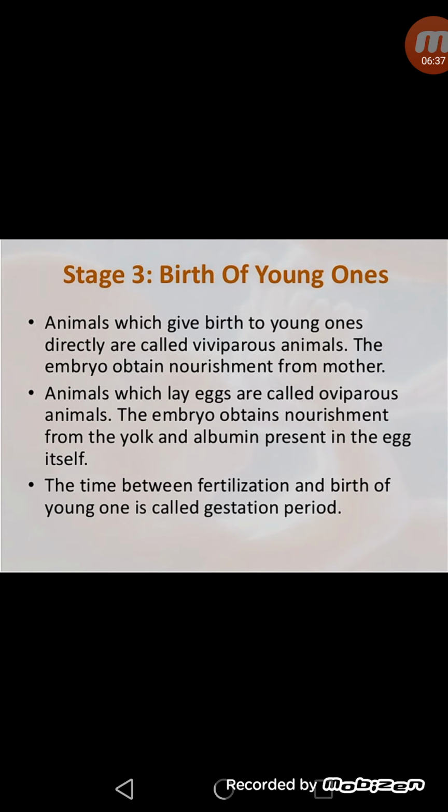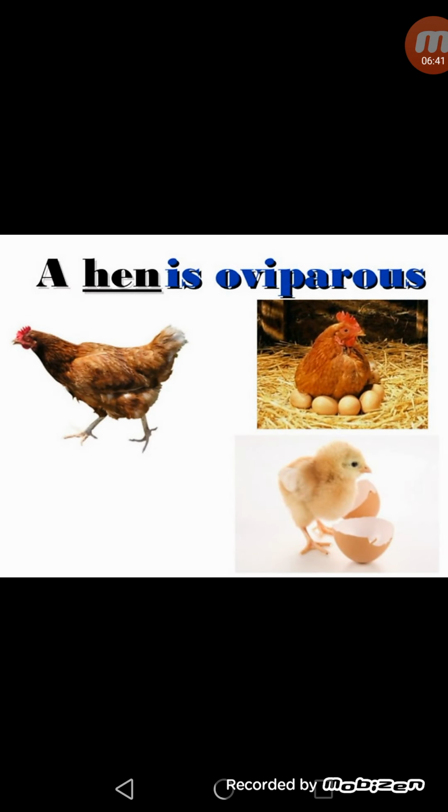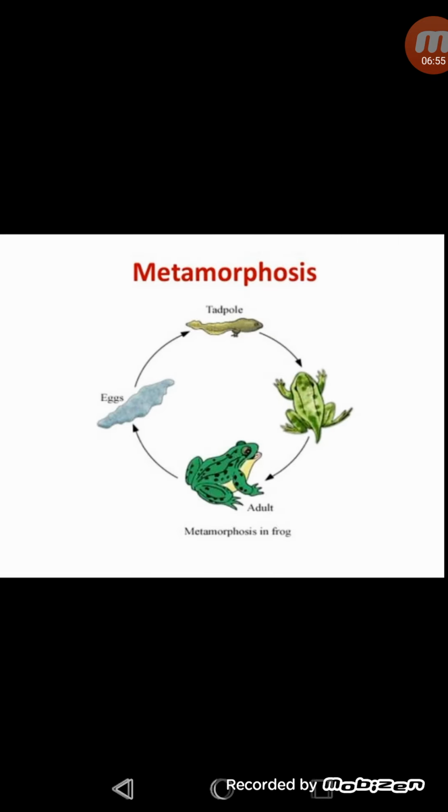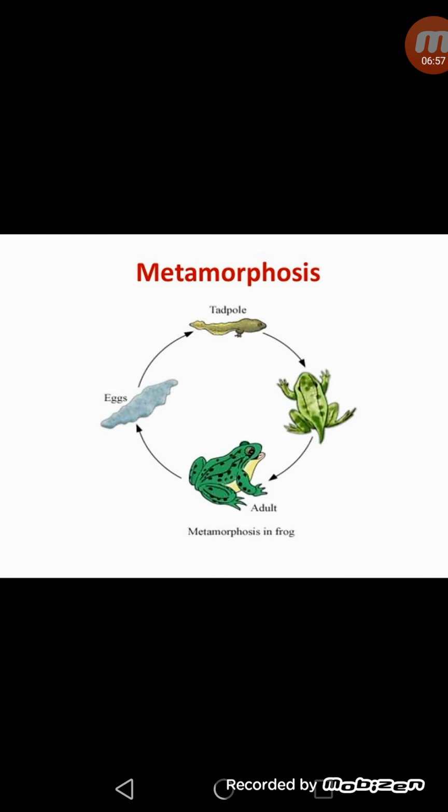The gestation period in human beings is about 9 months. Here is a diagram of an oviparous animal, the hen. The hen lays eggs, so it is called oviparous. On the other hand, the lion is a viviparous animal because it gives birth to young ones like human beings. The next topic is metamorphosis.